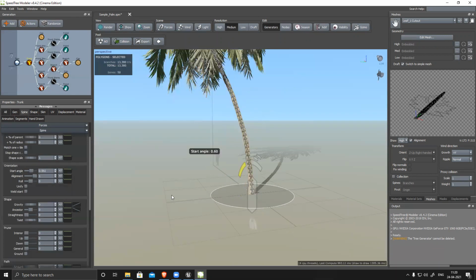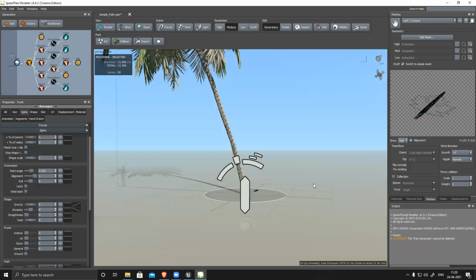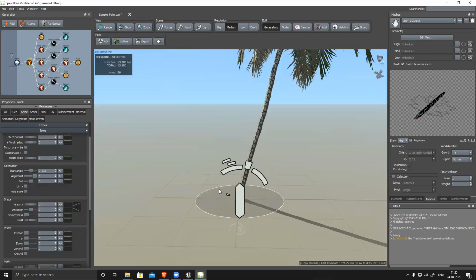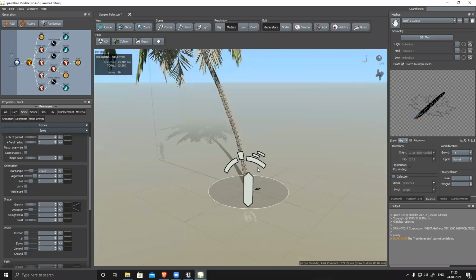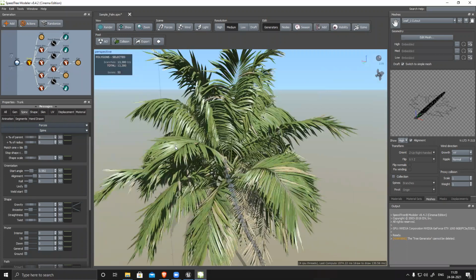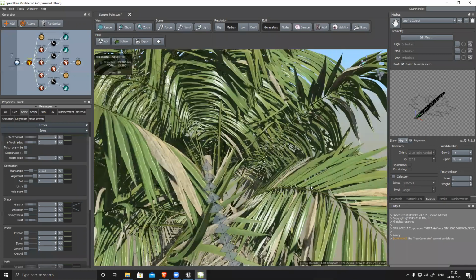I can change everything here. So it becomes very easy. It's super easy software, and if you zoom in, it looks pretty decent.